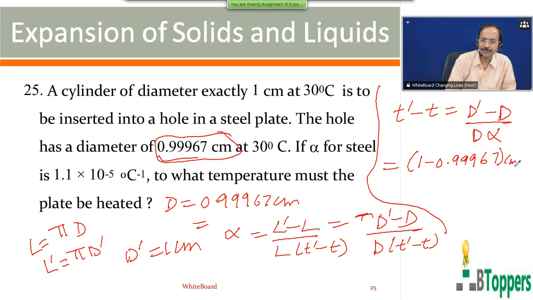So D dash minus D, you can write 1 minus 0.99967 centimeter. The original diameter is approximately, you can take it as 1 centimeter. Right? Actual value is 0.99967. The alpha is 1.1 into 10 power minus 5 per degree centigrade.